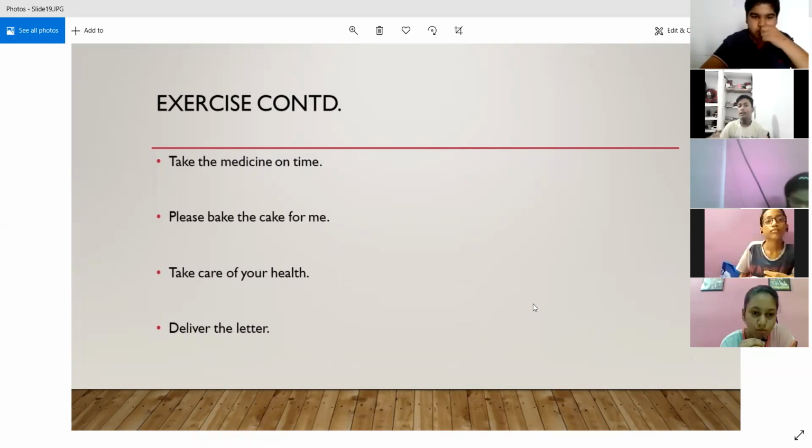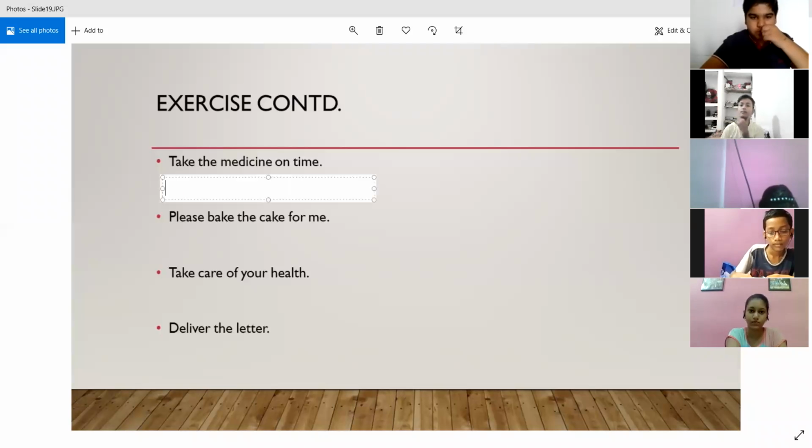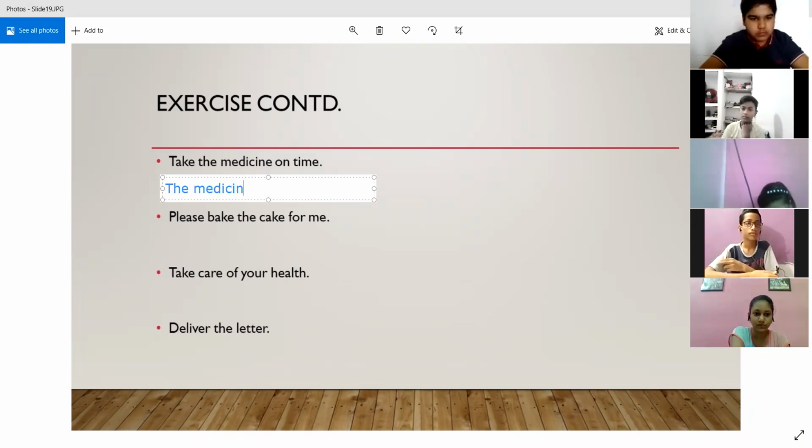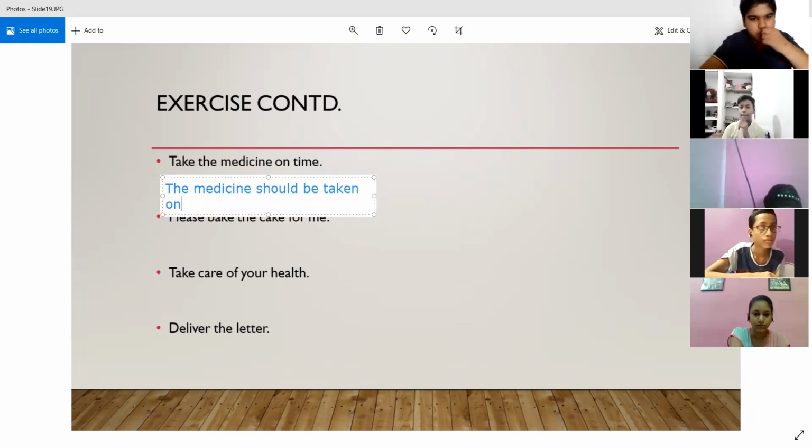What do we do for the sentences where advice is given? Sir, the medicine should be taken on time. Yes, correct. Now we have changed the medicine to the subject, because in the active voice it is an object, and you is the subject. You take the medicine on time. So now we have made the medicine the subject of the passive voice. So the medicine, then we will use should be, and the third form of the verb take. So it will be taken. The medicine should be taken on time. All right.